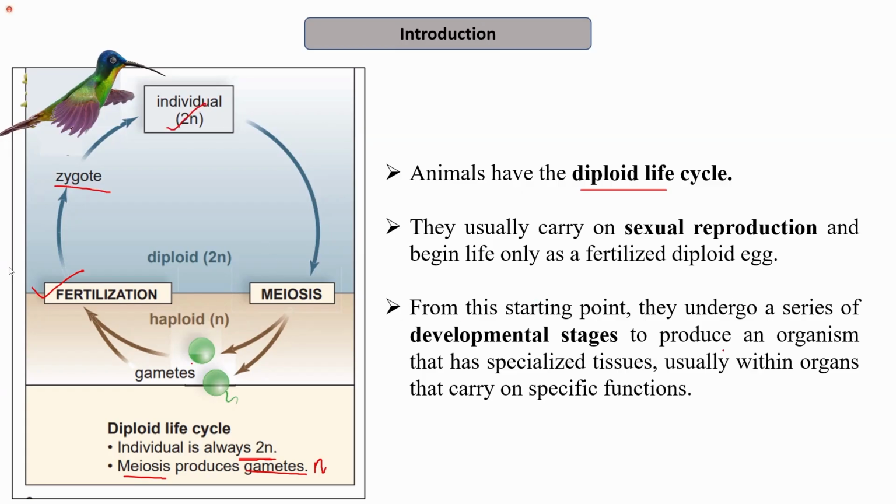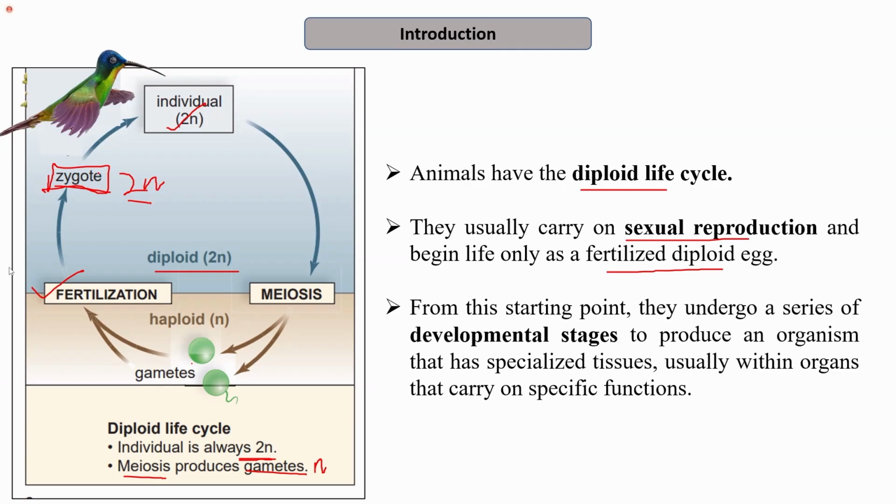So basically the animals have a diploid life cycle, that is, throughout their life cycle they have 2N number of chromosomes and they usually carry out sexual reproduction and begin life only as a fertilized diploid egg, which is known as the zygote. So the zygote is nothing but a fertilized diploid egg, and it is 2N in nature. The fertilization of two haploid gametes results in the formation of a zygote, which is 2N.